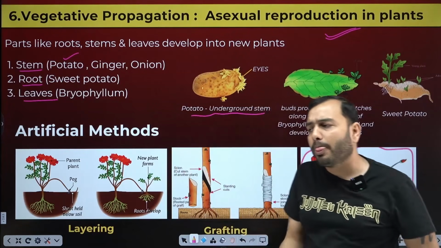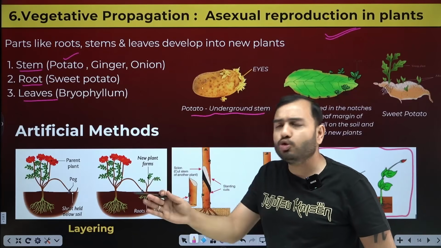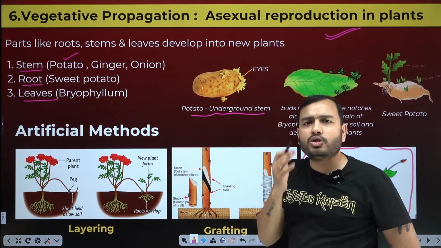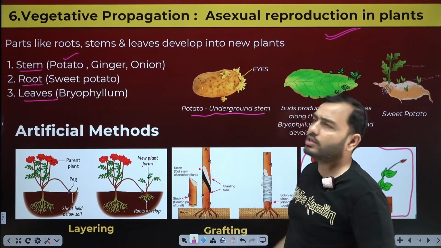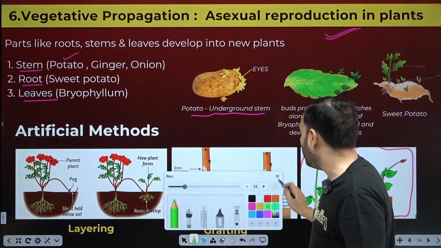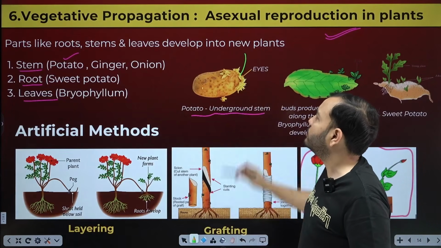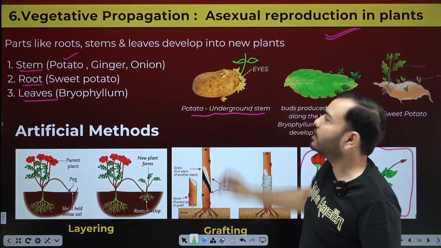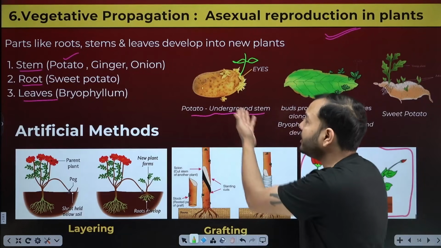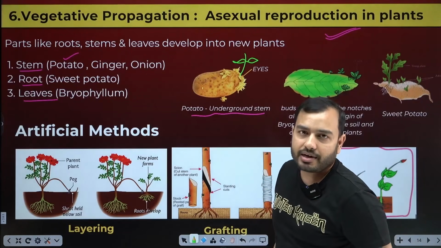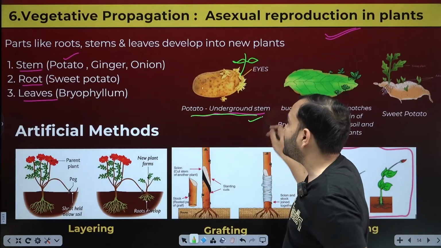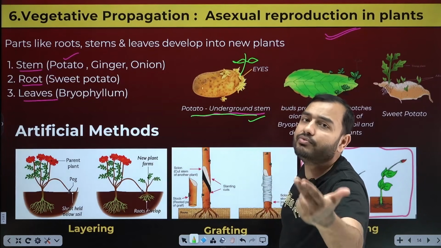Leave the potato outside and place a slightly wet tissue paper on top of it. As soon as it gets moisture, it will start forming eyes like this. They will start coming out like this. And when you leave this, what will happen? A plant will start growing from here. Meaning, what is this? Vegetative propagation. Single parent. What happened from just one parent? A new plant was formed. Asexual reproduction. Who did it? The underground stem. Stem does it, root does it, leaf does it.